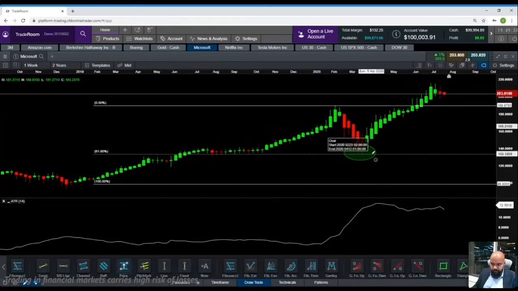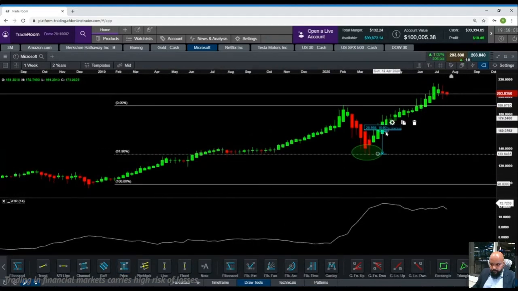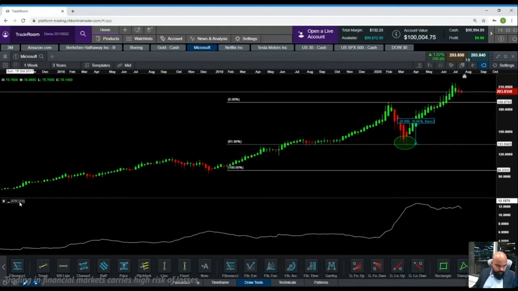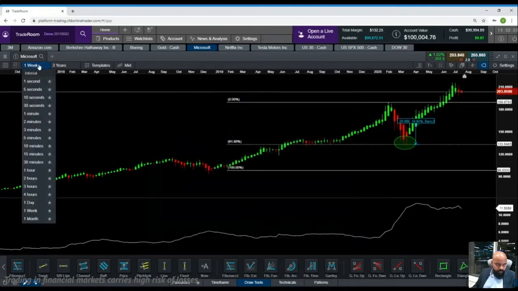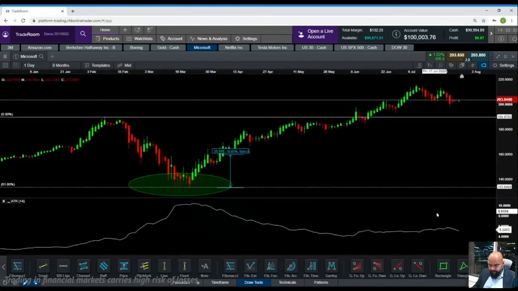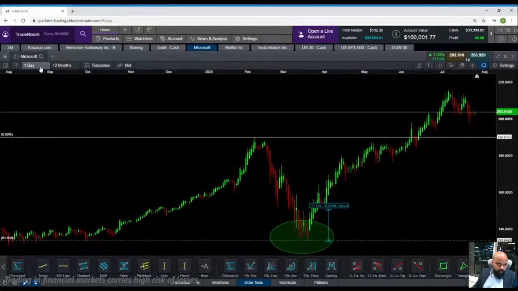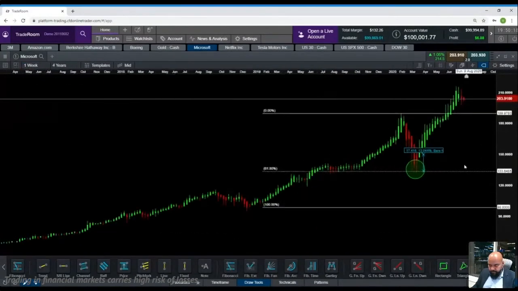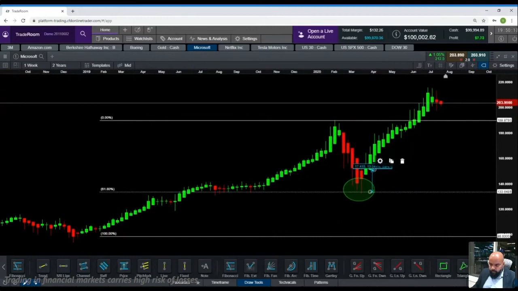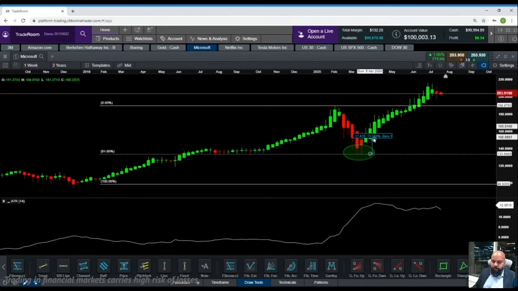So you entered at 61.8. Sorry, let's do this on a daily chart. Actually, we can do it on a weekly chart. Sorry. Okay, so Microsoft is indicating $11 a week, right?